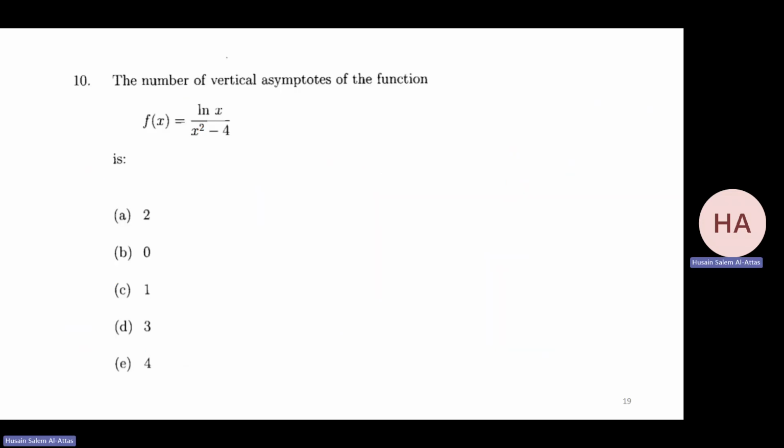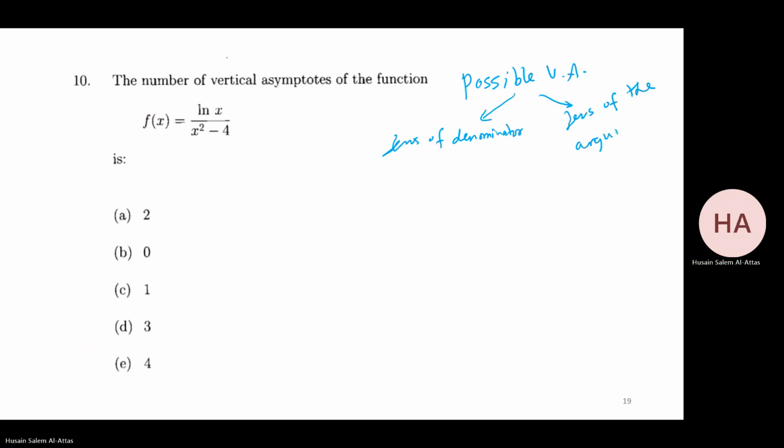Now, if I have ln, then there is a change: the possible vertical asymptotes will come from 2 places. They will come from the zeros of the denominator and the zeros of the argument of ln, which is this one.